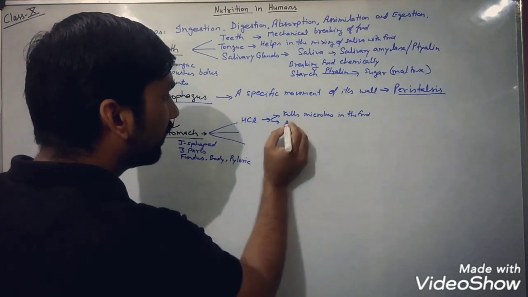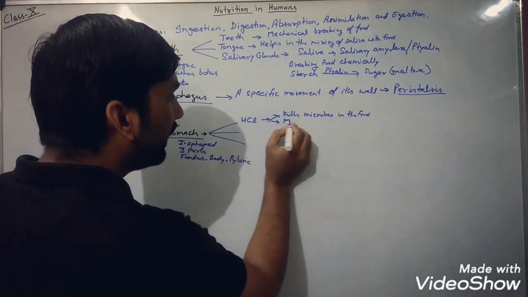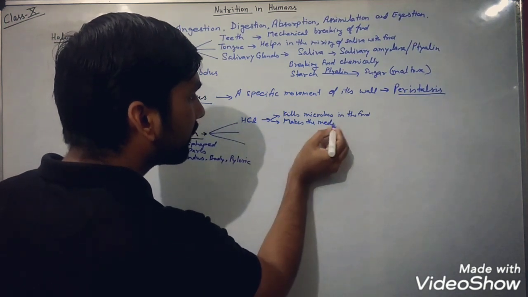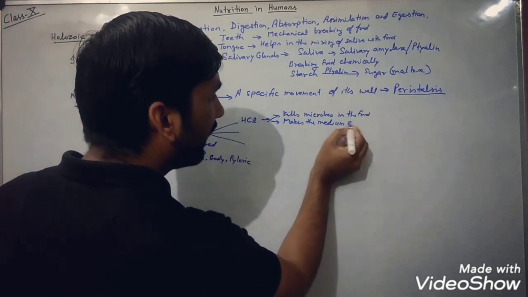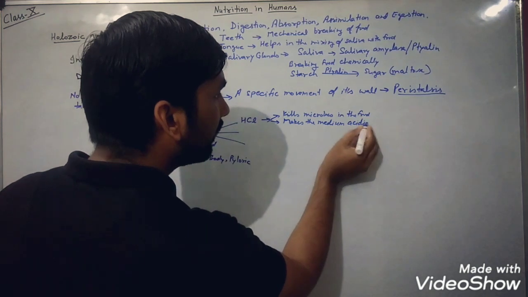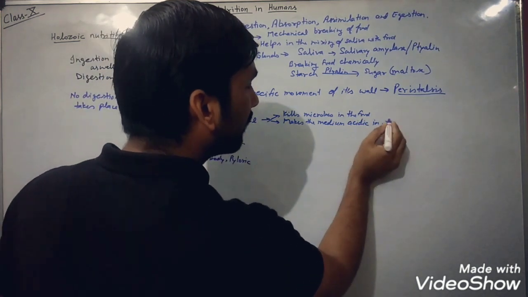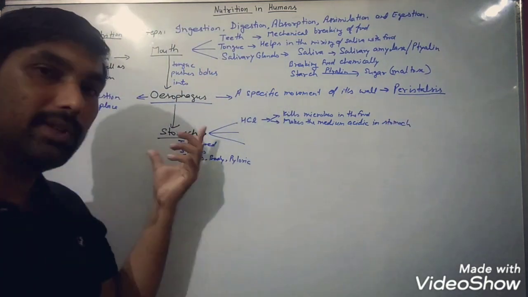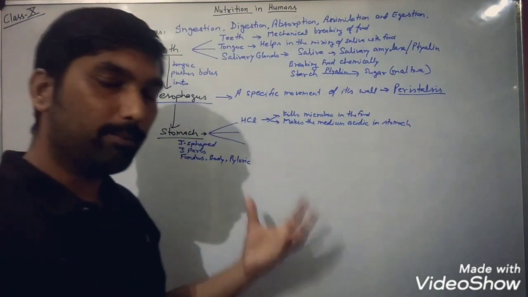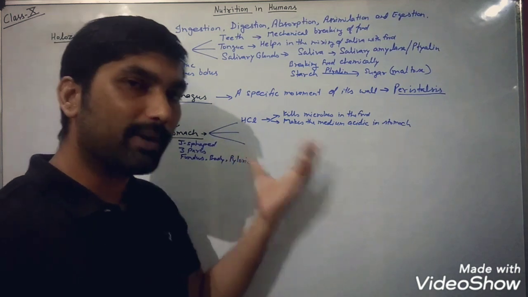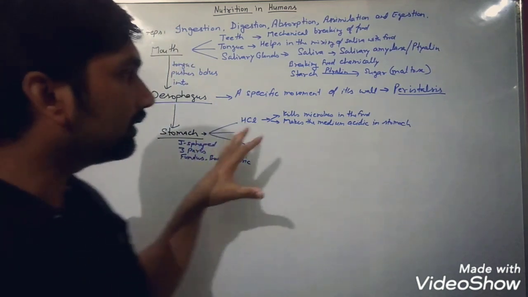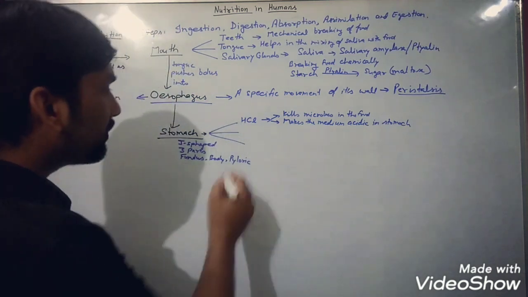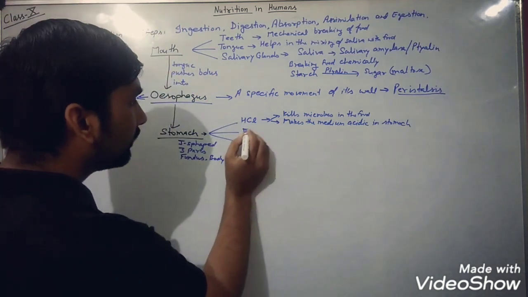And the next one is what? It makes the medium acidic in the stomach, so that the digestive juices of the stomach can work. Mainly the digestive juice, that is what? Pepsin. So this pepsin works when the medium in the stomach is acidic. The next one is what? Mucus.